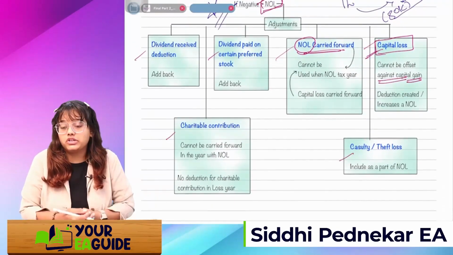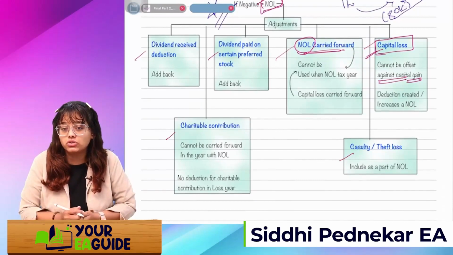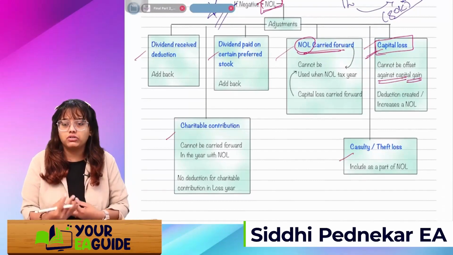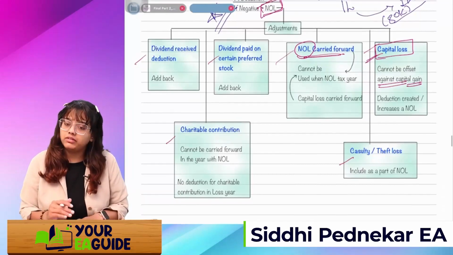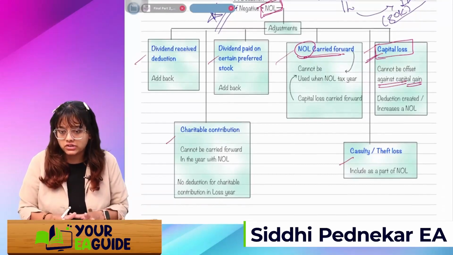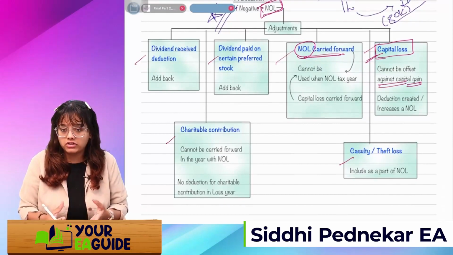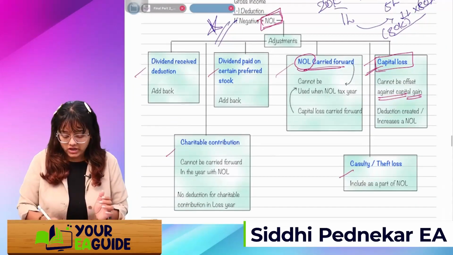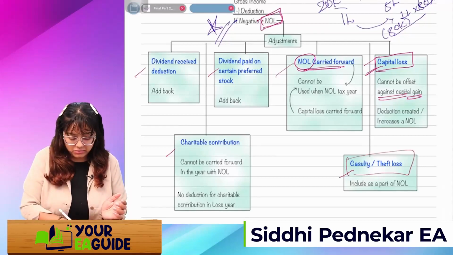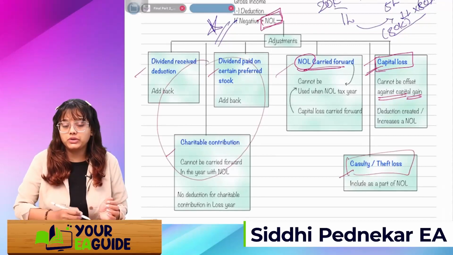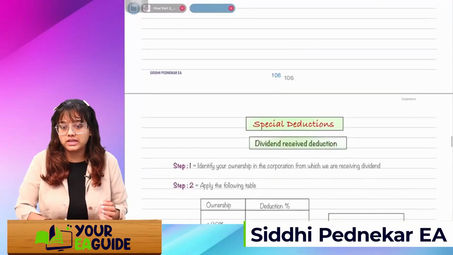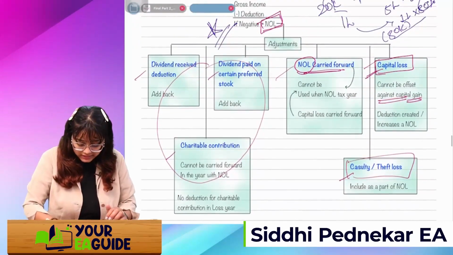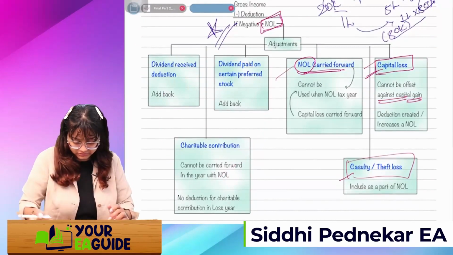If there is a casualty or theft loss, there's no rule that we are not going to take it into account, but simply we'll include it, we'll take the deduction. For any casualty or theft loss, we'll take it in that year only, even if there is a NOL. Okay, so these 3 rules are clear. We'll come to these 3 rules once we do the special provisions, the special reductions, which is the next topic. I'll come back to these 3 rules when I explain that.